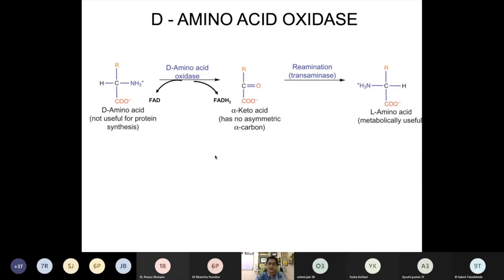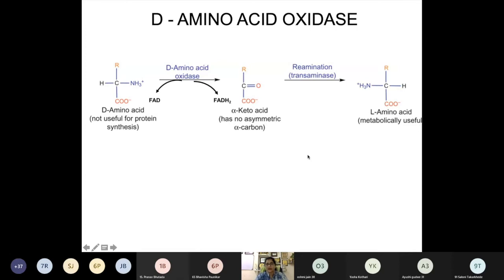So what is the action of D amino acid oxidase? It will convert this D amino acid into alpha keto acid, utilizing FAD as a coenzyme.